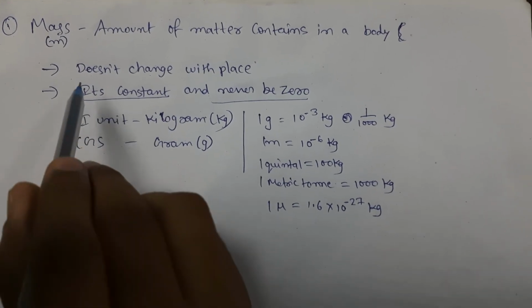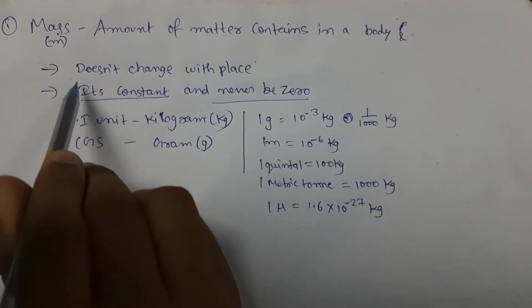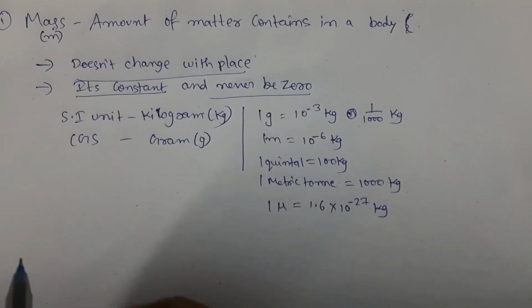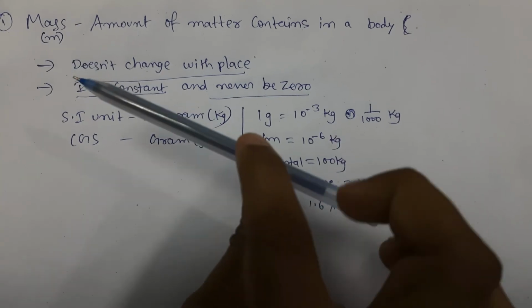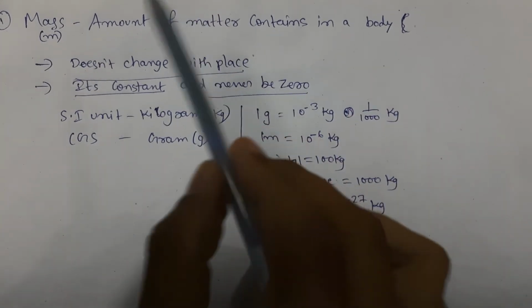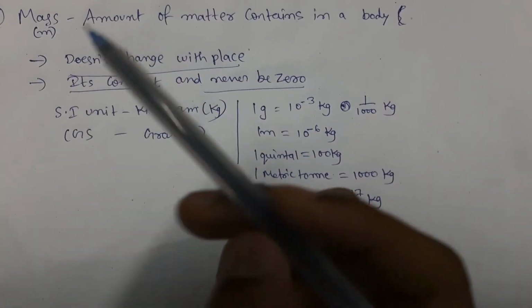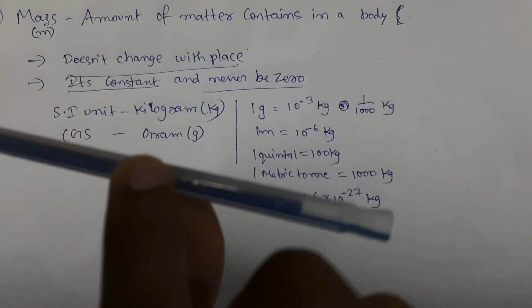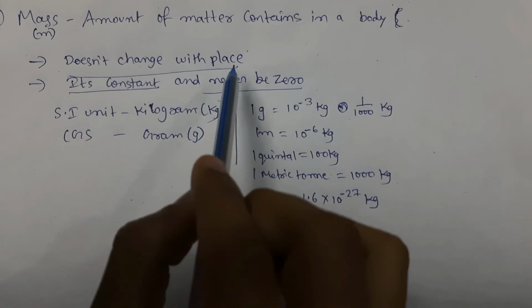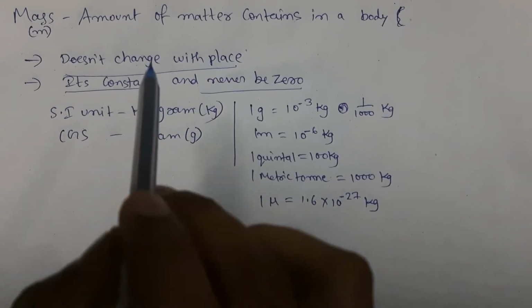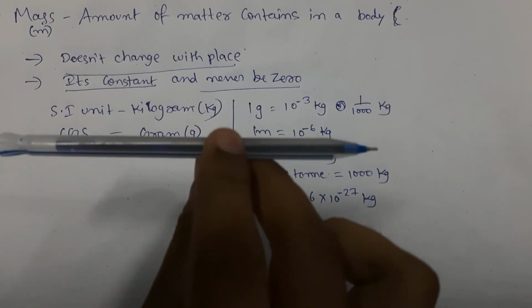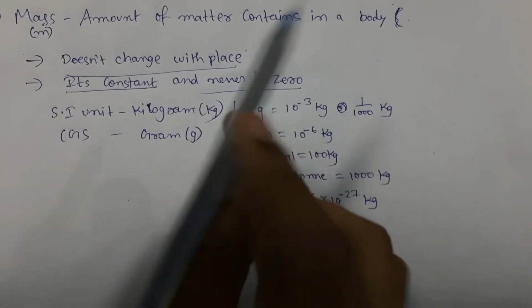And also we can say mass will not change with place. For example, if you take this pen to any other location which is thousands of kilometers away, the mass of this object will not change. In the same way, mass remains the same if you take this pen to another planet which is far away from Earth.